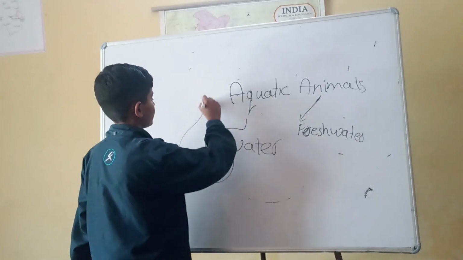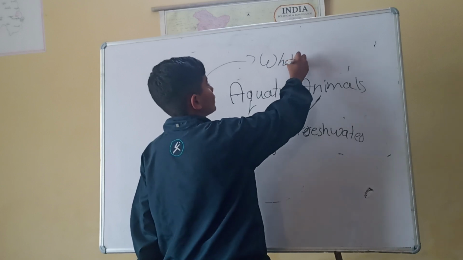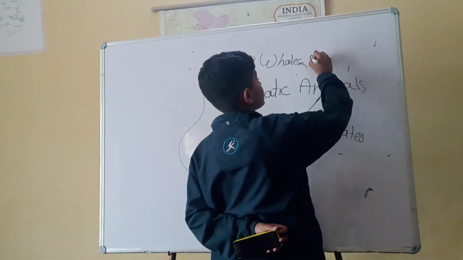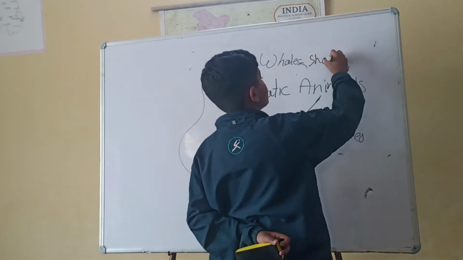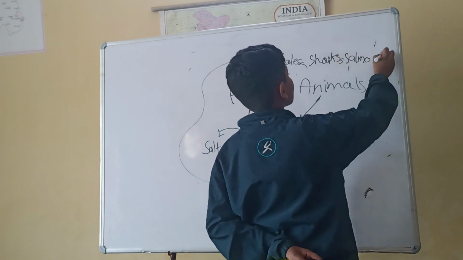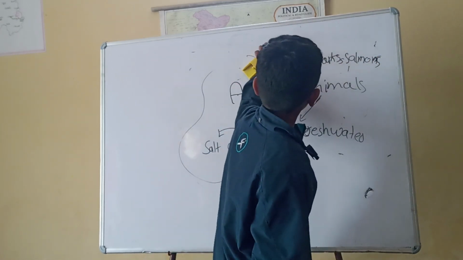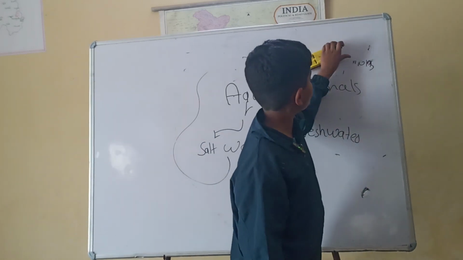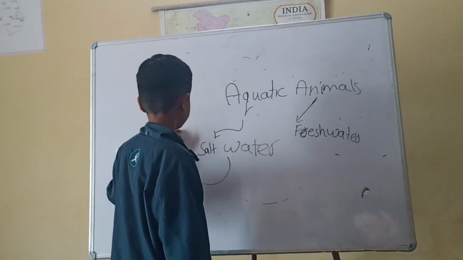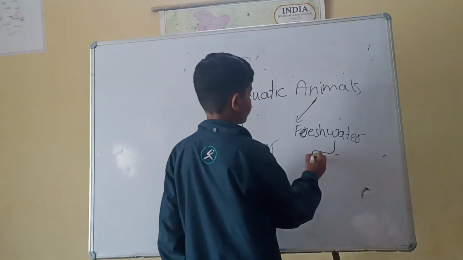Let's start with saltwater. In saltwater, there are whales. There are so many examples. There are sharks, there are salmon, there are octopuses, squids, and etc. So many animals live in saltwater. There are dolphins, there are sea lions. Now, that's enough for saltwater. Now let's go to freshwater.